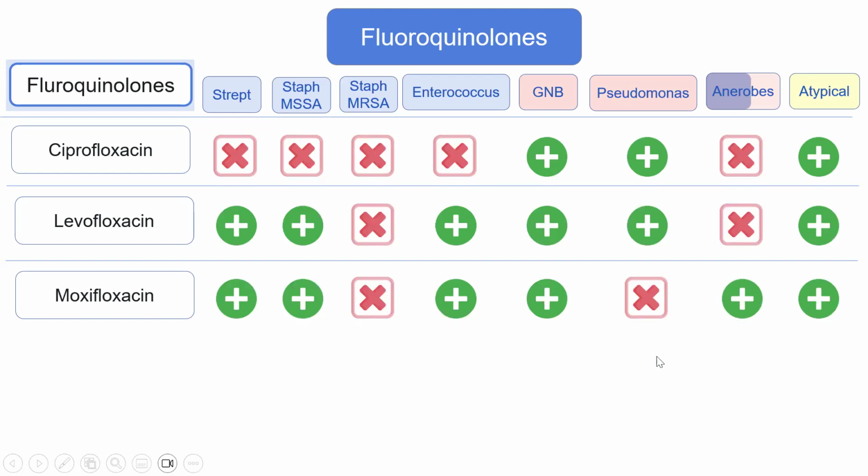So the main difference between levofloxacin and moxifloxacin: moxifloxacin does not cover Pseudomonas, but levofloxacin covers Pseudomonas. Levofloxacin doesn't cover the anaerobes, but moxifloxacin covers the anaerobes.